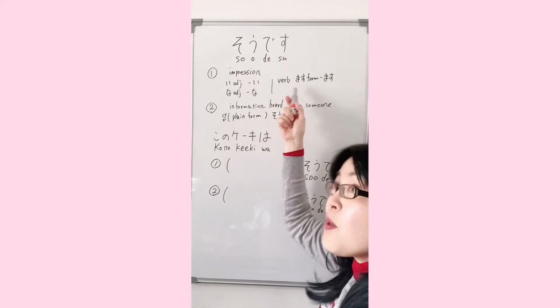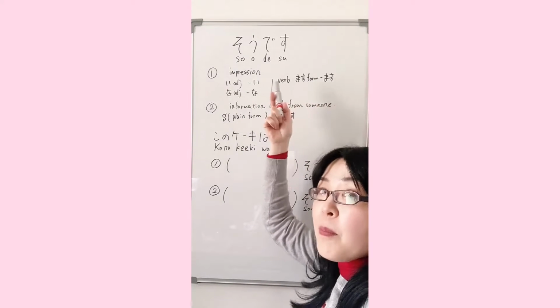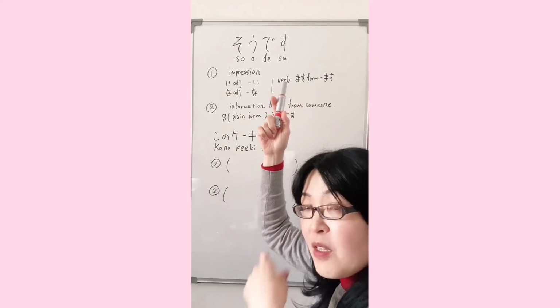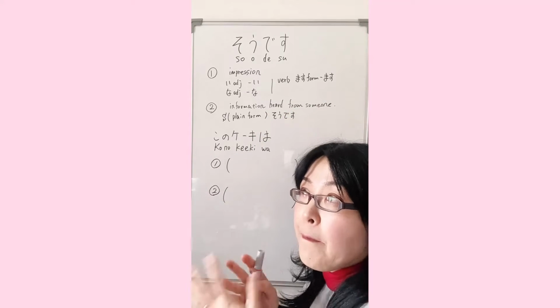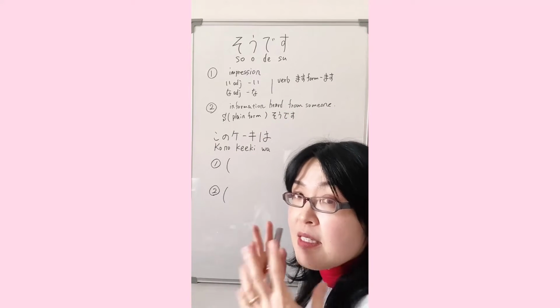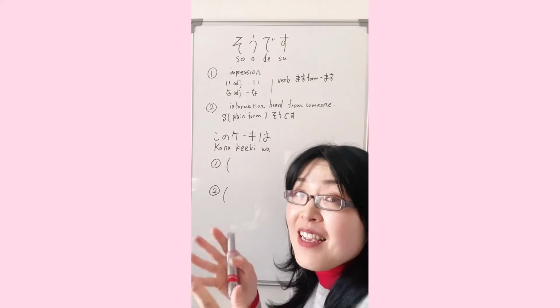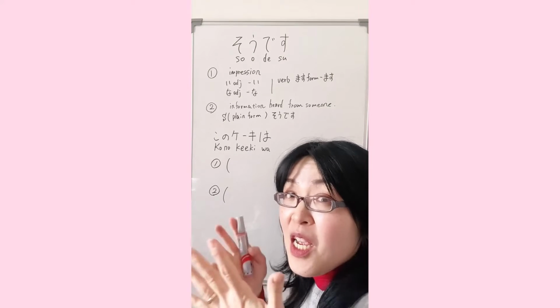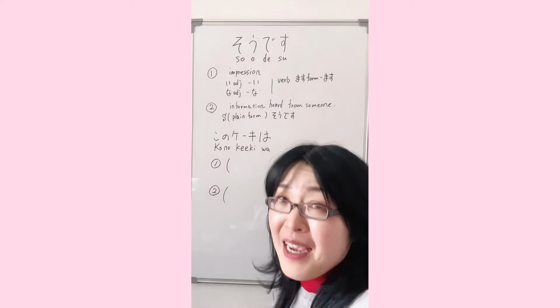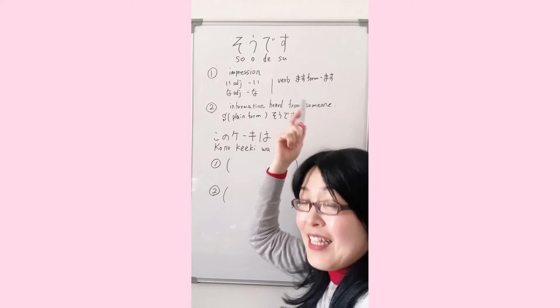Okay? And then we also use it with the verb ます form minus ます, delete ます. For example, 泣きそうです. 泣きます is cry. And then 泣きそうです, she or he looks almost about to cry. Yes. So that's the impression.